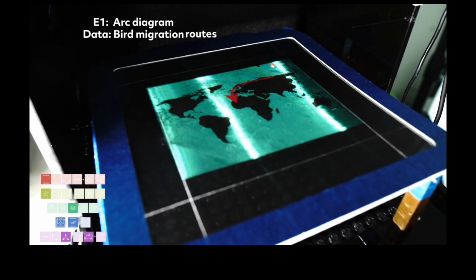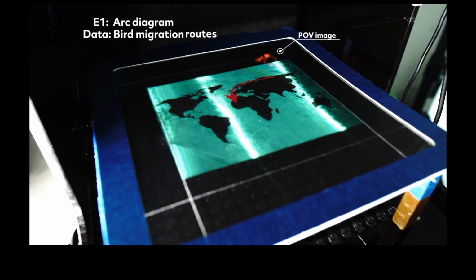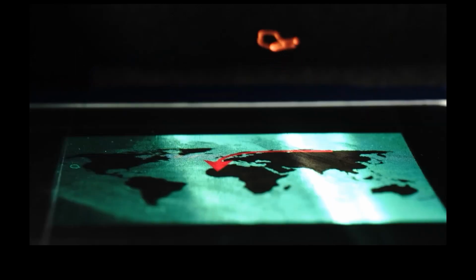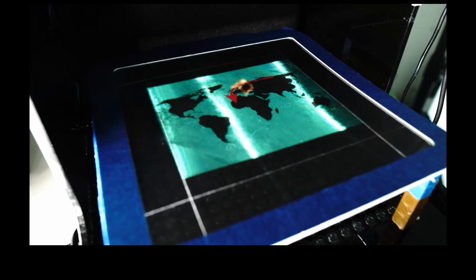Here we demonstrate some physicalization examples using our design space to achieve mixed reality animation. In this example, we show the bird migration routes using both real MR and levitated MR components, with a particle rendering the POV shape to resemble the bird.